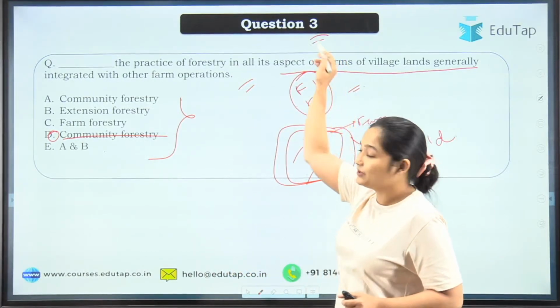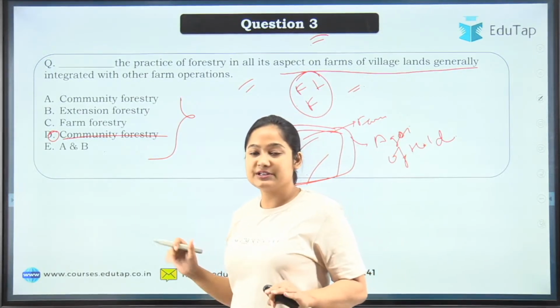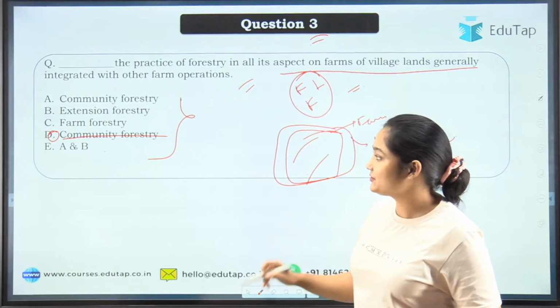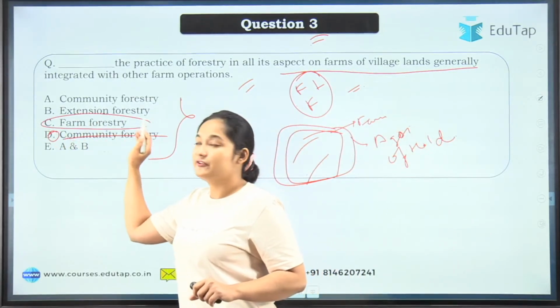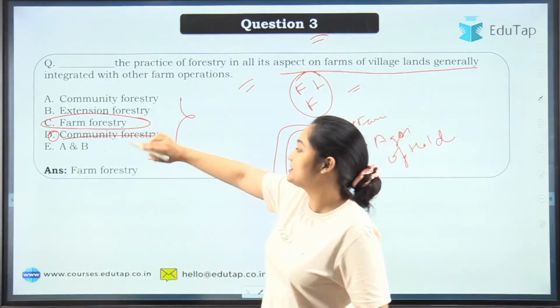Also, this is question number 3. Just try to guess it even if you don't know. Rajeshwari is going with farm forestry. Most of you, and Sunny too, have said farm forestry. That is absolutely correct. Farm forestry will be the correct answer.